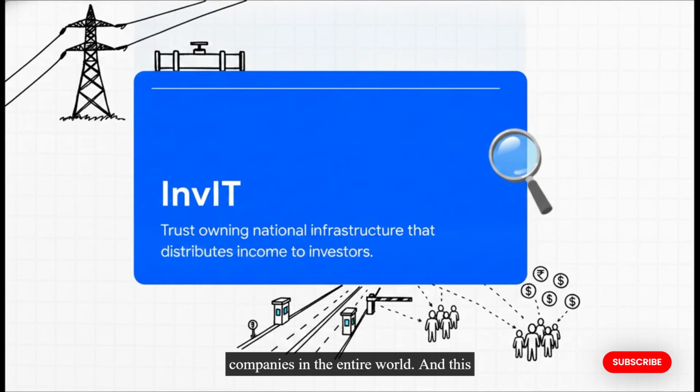And this brilliantly illustrates our next financial tool, the InvIT, which stands for Infrastructure Investment Trust. It operates on the exact same shared financial trust model. But instead of office buildings, it owns multi-crore national infrastructure. We're talking massive power transmission grids, interstate gas pipelines, and busy toll roads stretching right across the country. When you buy a unit of a REIT or an InvIT on the stock exchange for just a few hundred rupees, you become a fractional owner. You earn regular passive income from corporate rent or highway tolls. It is literally a way for everyday people to own a piece of the country's economic growth.